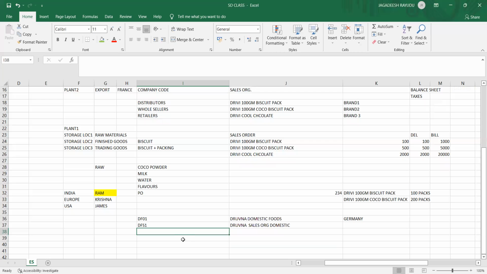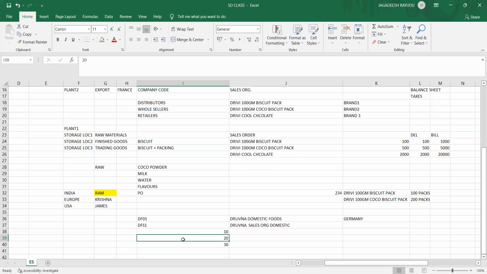Channel means the channel through which we are sending the goods actually. The channel is what you call the distribution channel. I'm creating it as a 2-digit code. Like 10 is for distributors, 20 is for retailers, 30 is for wholesalers. So in SAP system it will be represented as a 2-digit code.